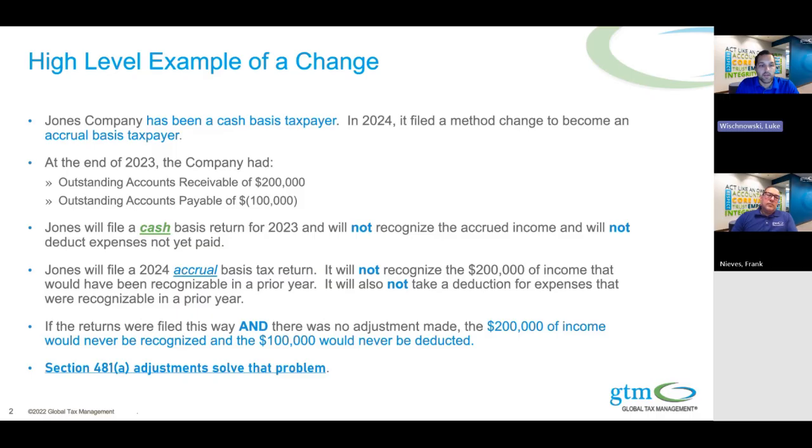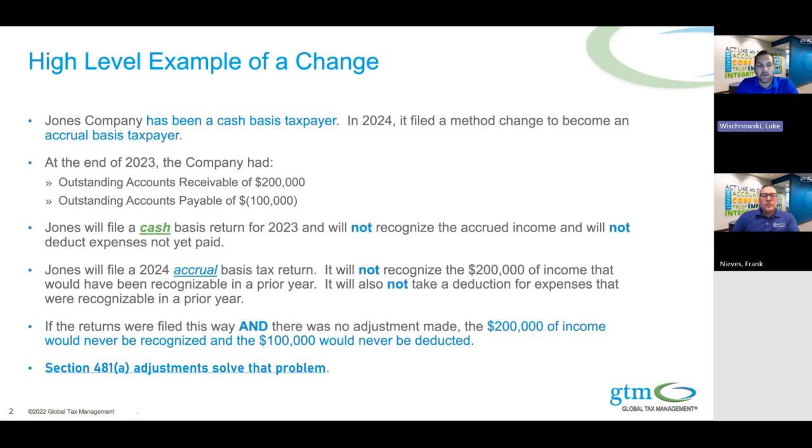Jones will file a cash basis return for 2023 and will not recognize the accrued income and will not deduct expenses not yet paid. Jones will then file a 2024 accrual basis tax return, and it will not recognize the $200,000 of income that would have been recognizable in a prior year. It will also not take a deduction for expenses that were recognizable in a prior year.